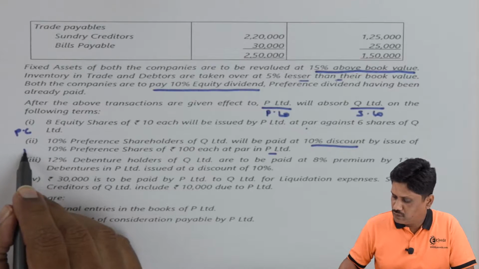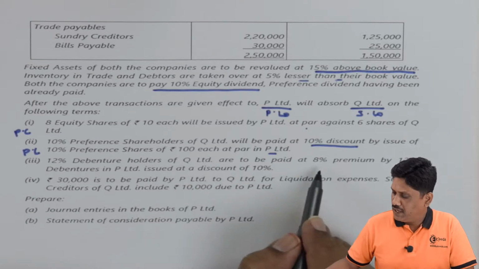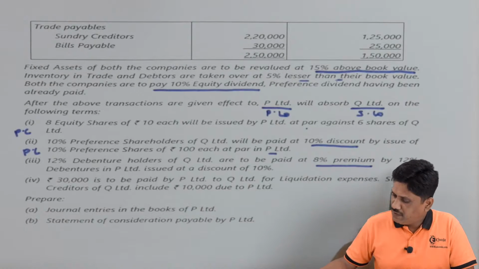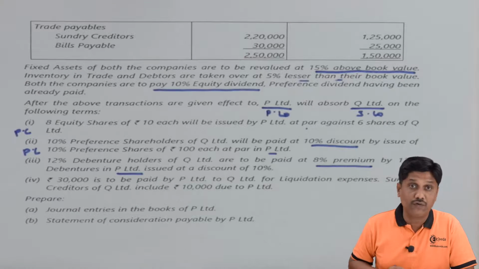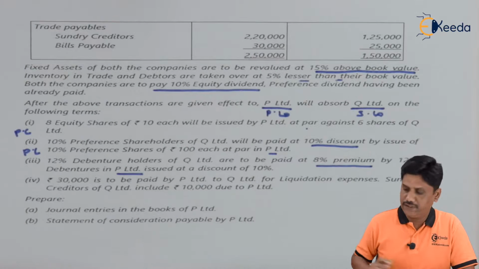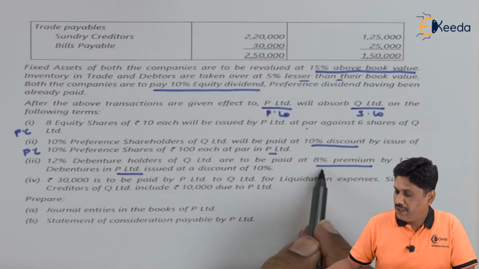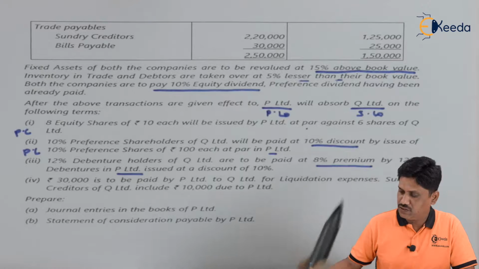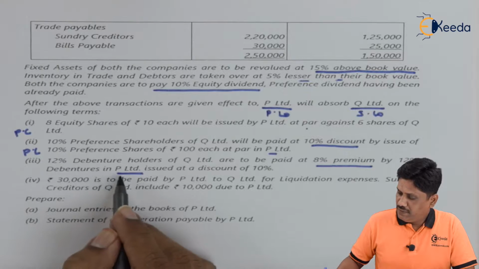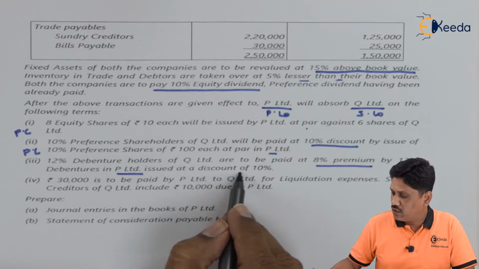So it is basically PC. Point number 1, point number 2 is relating to purchase consideration. 12% debenture holders of Q Limited are to be paid at 8% premium. That means they are taken over at 8% premium by 12% debentures in P Limited. So we need to work out takeover value of the debentures issued at discount of 10%. Let us repeat. 12% debenture holders of Q Limited are to be paid at 8% premium. So debentures of Q Limited will be revalued at the time of takeover by 12% debentures in P Limited. That means they will be settled by issuing our own debentures which are issued at a discount of 10%.